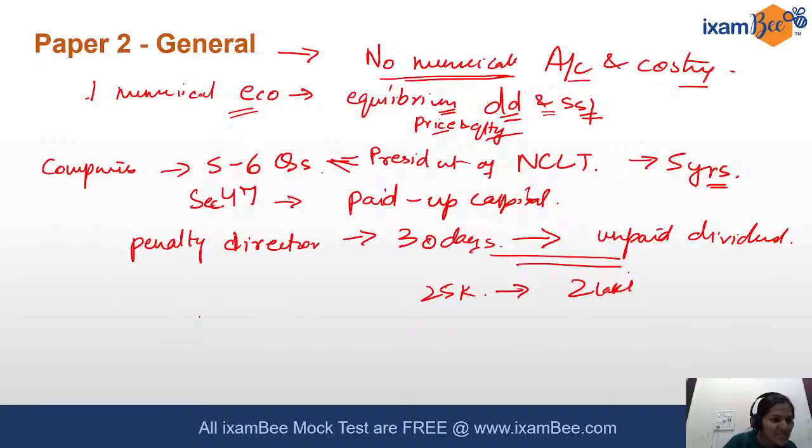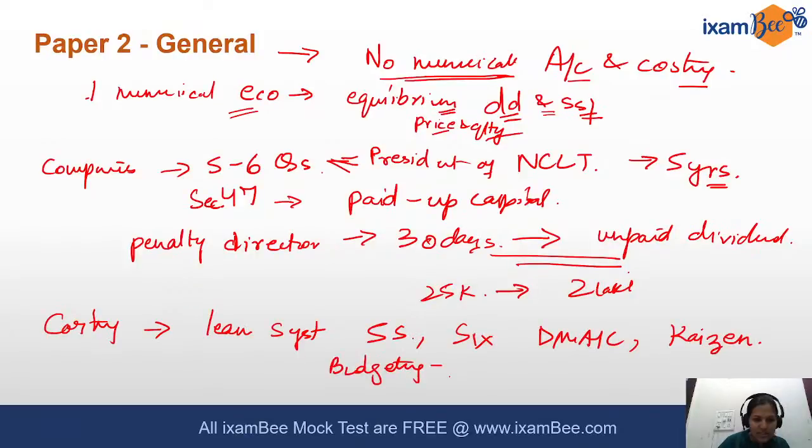5S question was there. Then continuous improvement, it's a favorite question, Kaizen, which is almost a given. So a question on continuous improvement, which is basically related to Kaizen. Then there was a question on budgeting. On budgeting, it was a conceptual question, a few statements were given and you had to identify the correct statement. So that was mostly from costing, no numericals from costing.